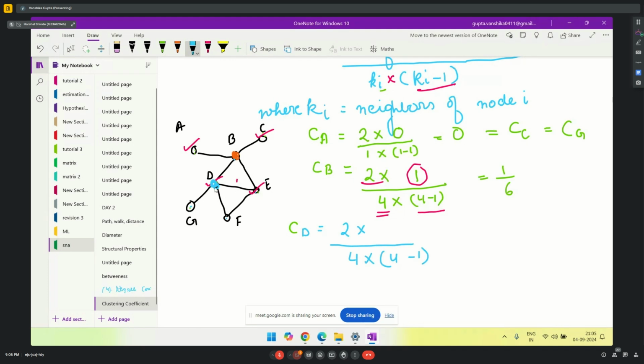Now let's see how many neighbors of D are connected. Can anyone tell me? How many neighbors of D are connected to each other? 2. Correct. One is B and E and one is E and F. So there are two neighbors connected. You solve this, you will get 1 by 3.